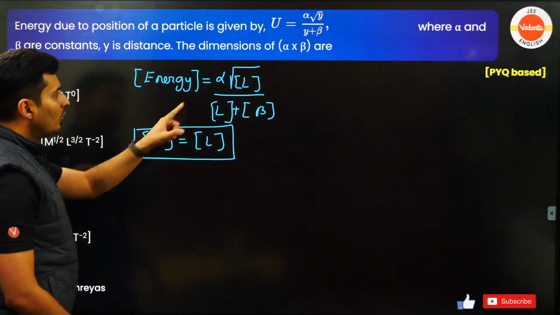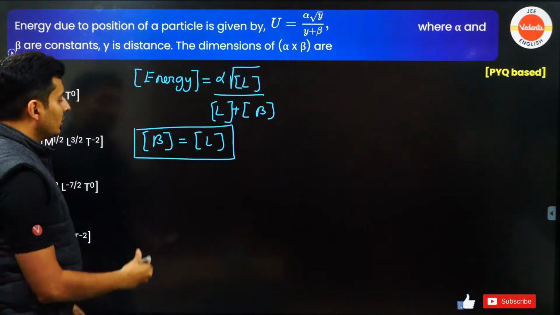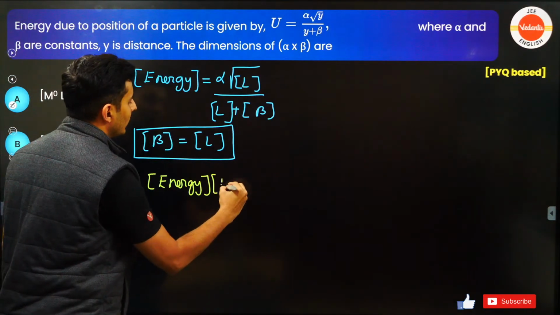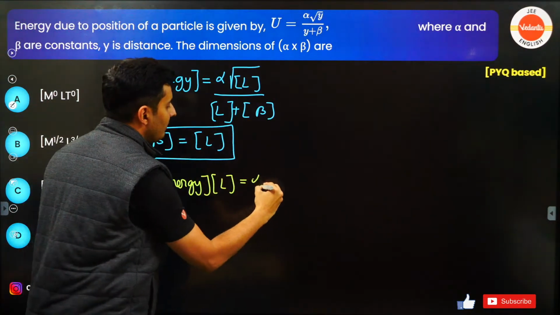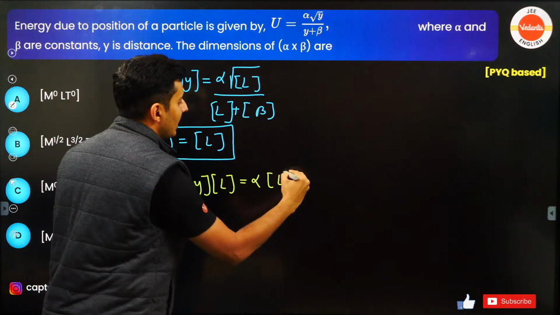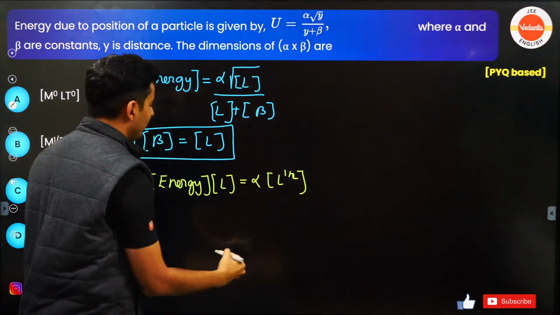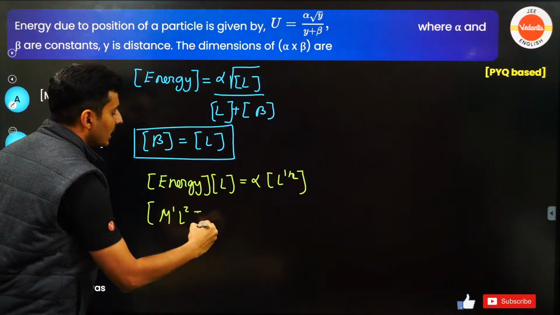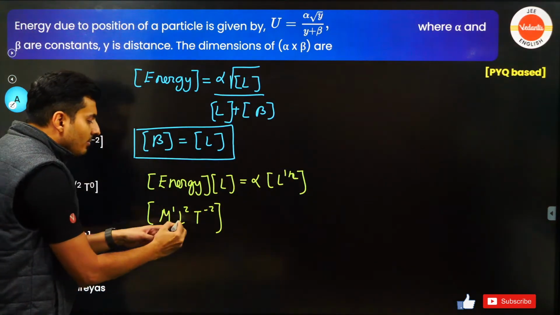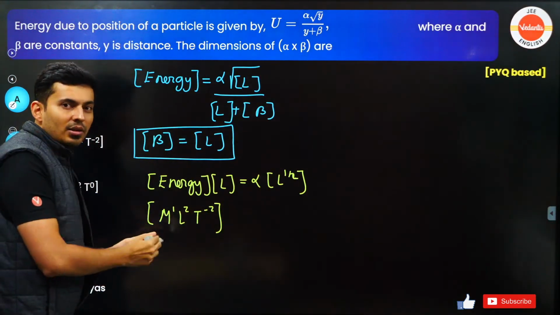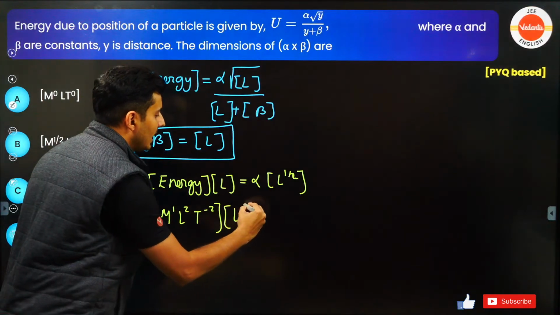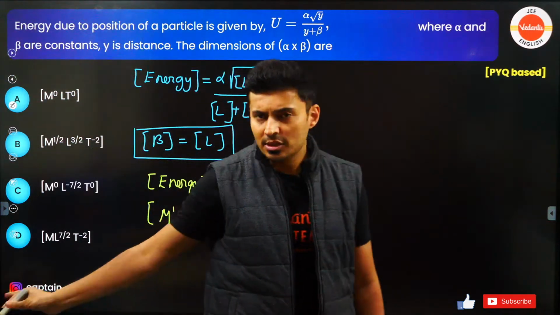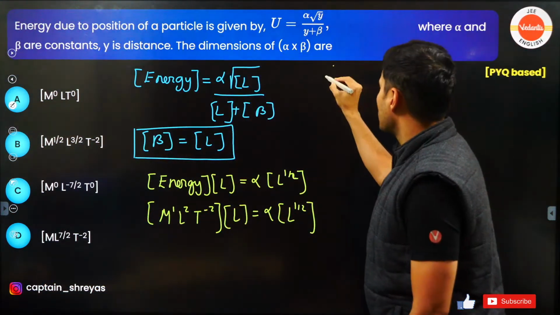Let's move ahead now for the remaining part. This is length. When it goes on the top, it will become energy dimensions into the length's dimension will be alpha's dimension into root of L, that means L raised to half. What is the dimension of energy, guys? It is M raised to 1, L raised to 2, T raised to minus 2, kg meter square per second square. If you remember the units, it becomes easy. Into length is equal to alpha, and I have L raised to half. Just rearrange this. So what will be the dimensions of alpha?